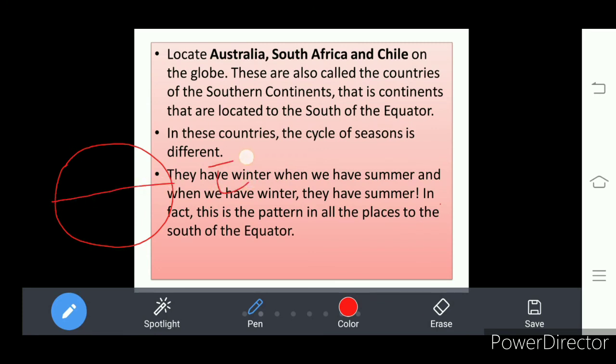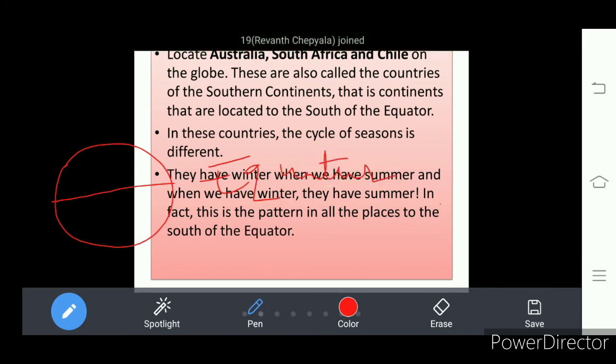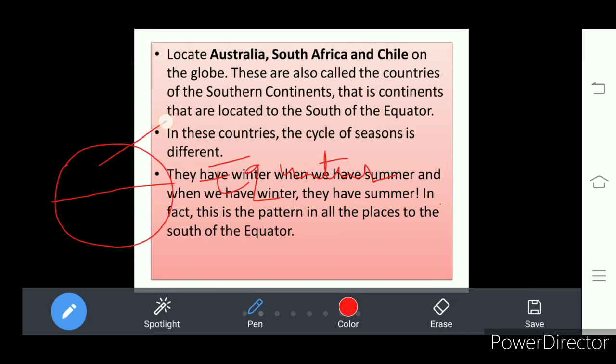The hemisphere above the equator is the northern hemisphere, and the hemisphere below the equator is the southern hemisphere. So in the southern hemisphere we find South America, the African continent, and Australia.